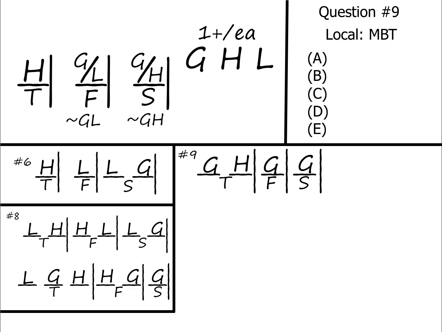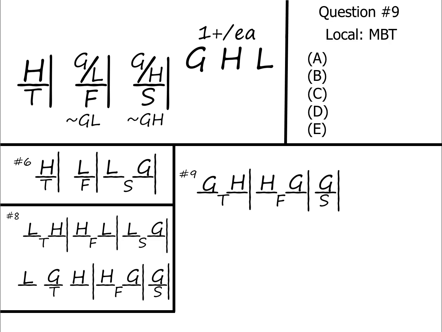But the if continues that Harvest has to be shown exactly twice. So since we put G on Saturday, we know H can't join them. So if I'm going to use another H, it would have to be on Friday. And it'd have to be in front of G on Friday because either G or L is the last one on Friday. The if continues that Limelight is shown exactly once. So since Greed is on Friday, that means Limelight can't be there with it.